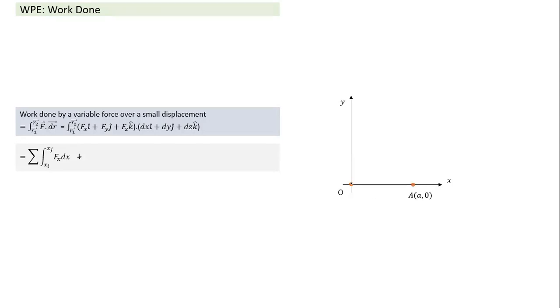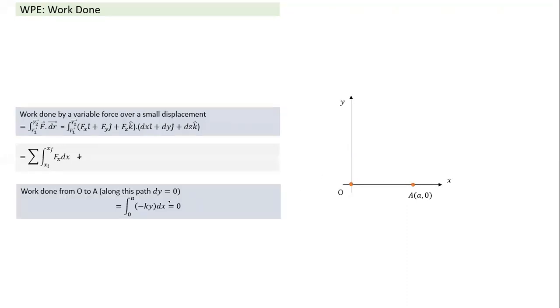Let's do it for the first part, from O to A. What will be work done along the path? So in this particular case, we notice two things. Along this path, y always remains 0 and dy is equal to 0. If dy is 0, work done will only contain the x component, fx into dx, because dy is 0, dz is equal to 0. So it will be the x component, which was minus ky in that question. I think I've just missed that question writing here. So we write only the x component, which is minus ky into dx.